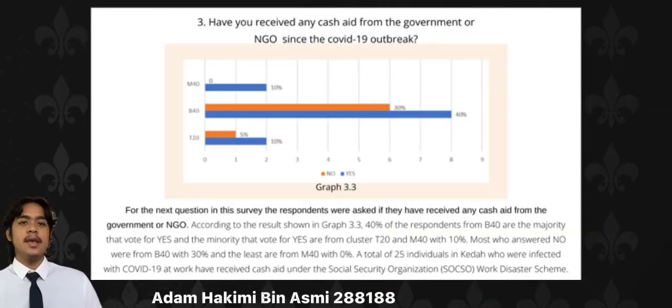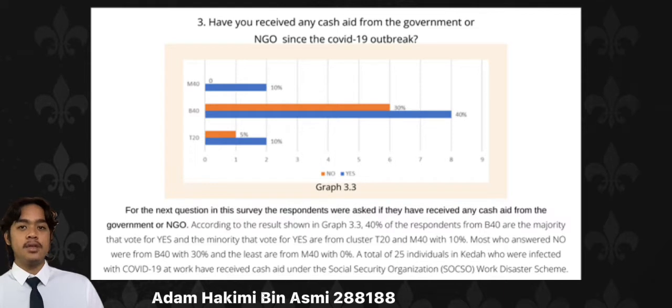For the next question, respondents were asked if they have received any cash aid from the government or NGO. According to the results shown in graph 3.3, 40% of the respondents from B40 are the majority that voted yes, and the minority that voted yes are from clusters T20 and M40 with 10%. Most who answered no were from B40 with 30%, and the least are from M40 with 0%.